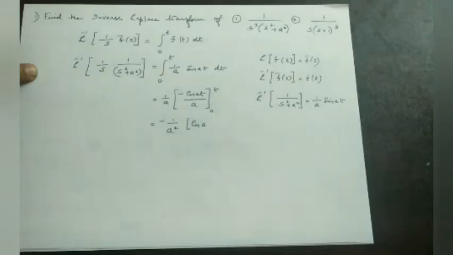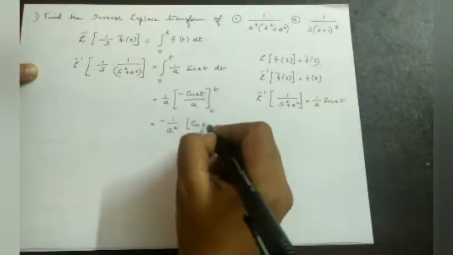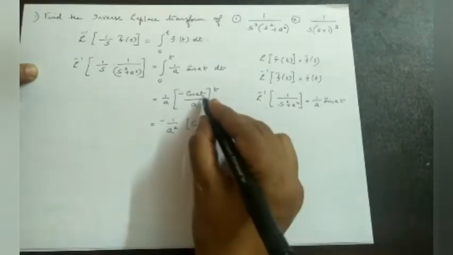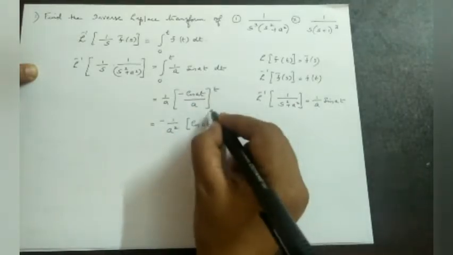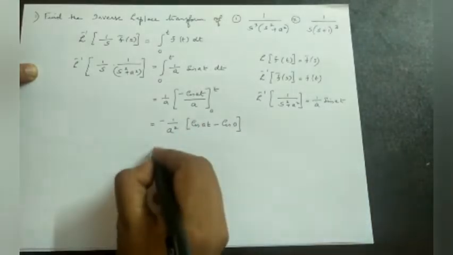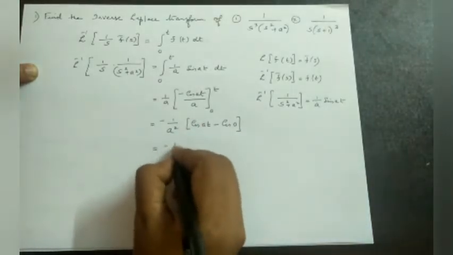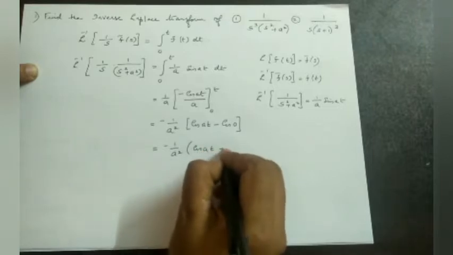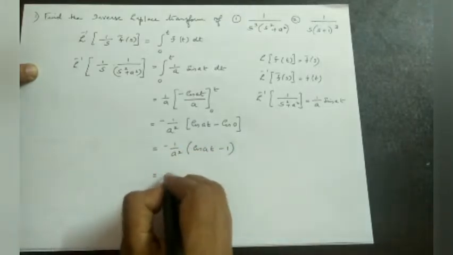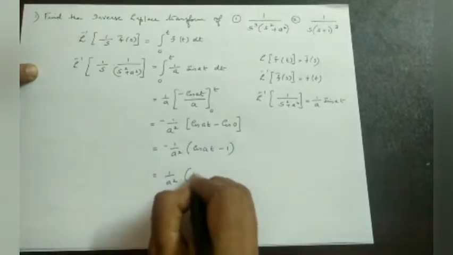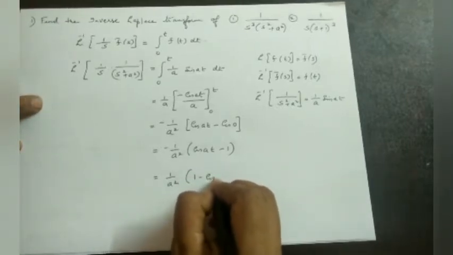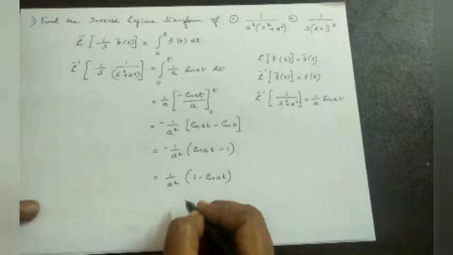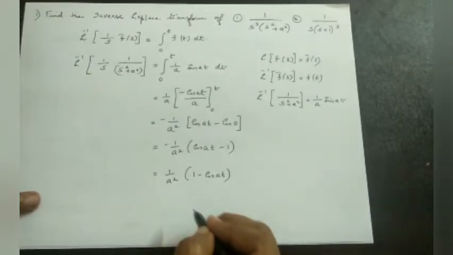Now substituting the upper limit t, we get cos at minus cos 0 for the lower limit 0. That is, again we have minus 1 by a square into cos at minus 1. That is 1 by a square into 1 minus cos at. That is the Laplace inverse of 1 by s into 1 by s square plus a square.